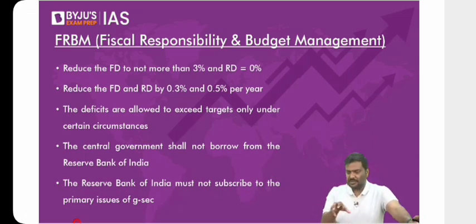Now, this happens because there's a dual regulation. Dual regulation means RBI will regulate banking aspects, but all the other administrative part of the cooperative comes under the Registrar of Cooperative Societies. That is the precise reason there is a concept of dual regulation. Now, in order to improve the management of the cooperative banks, Government of India has amended the Banking Regulation Act in 2020, and there has been an implementation of this Amendment Act. Under it, we have given more and more powers to Reserve Bank of India.